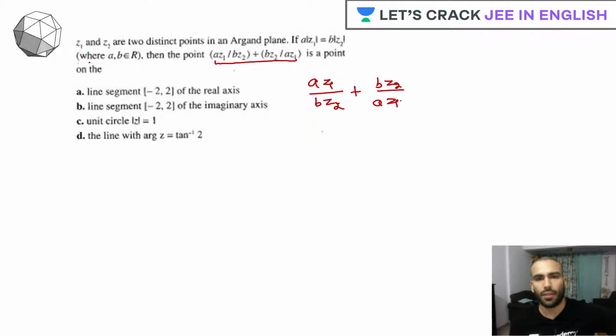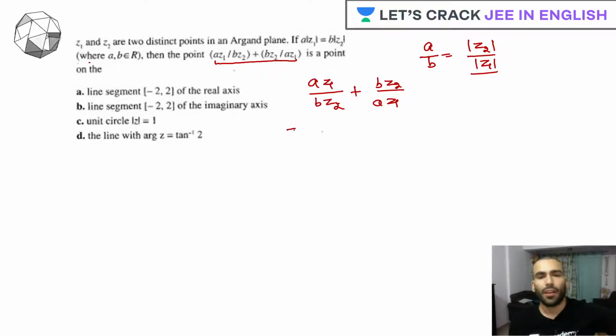So what exactly is running in my mind when I read this question is, first look at this point. What exactly is this point: A z1 upon B z2 plus B z2 upon A z1. Now I look at the given information. It is basically giving me the ratio between mod of z2 and mod of z1, correct? So whatever the given information is, why not use it?